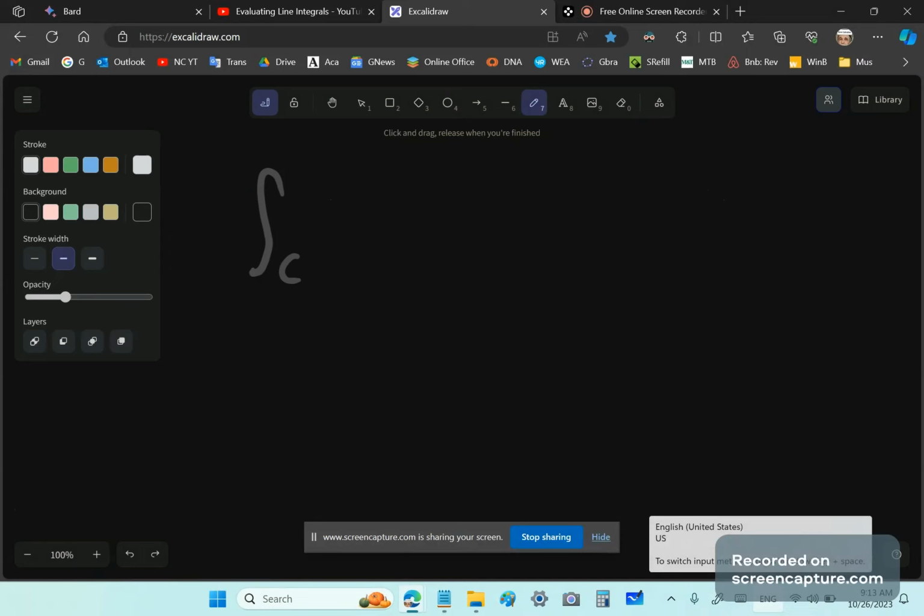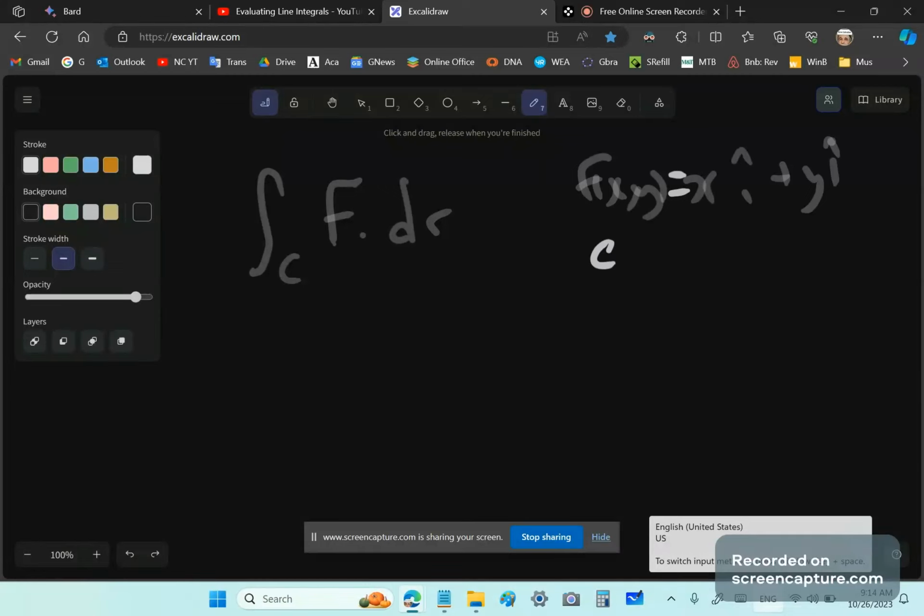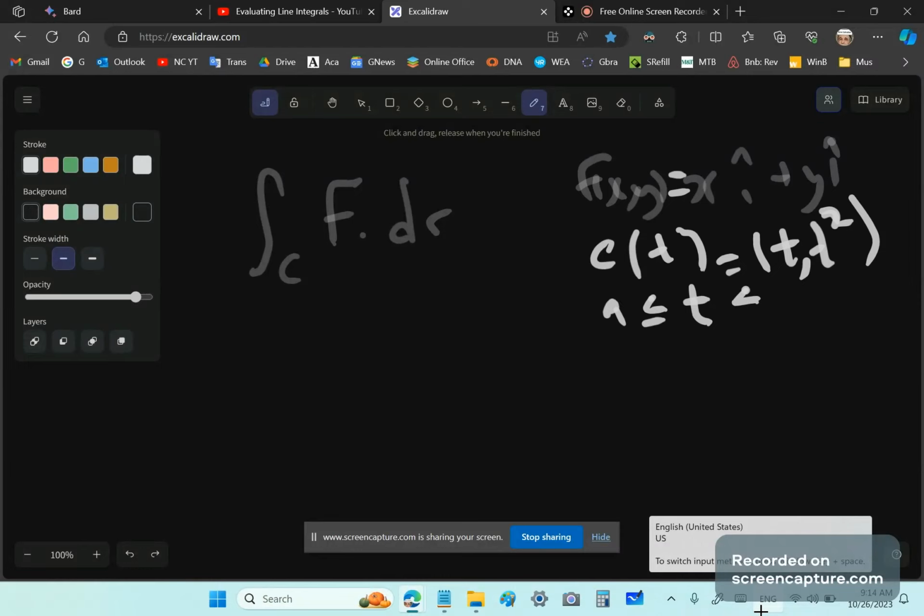So normally we say the vector field F dotted with dr, and that it's x i plus y i. So F of x, y is equal to that. And let's say the parameterization of C is given by C(t) equal to t squared, if t lies between a and b, that is a less than or equal to t less than or equal to b.